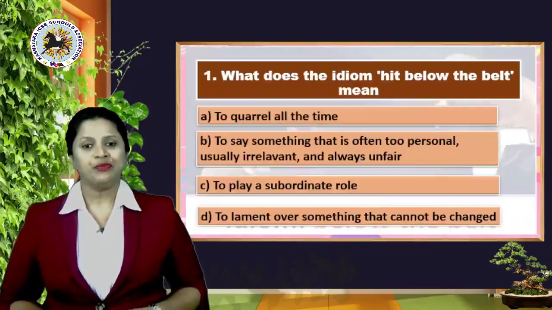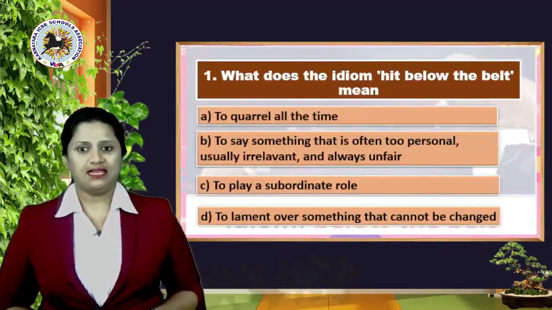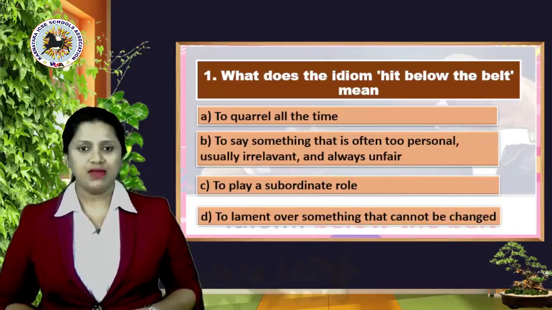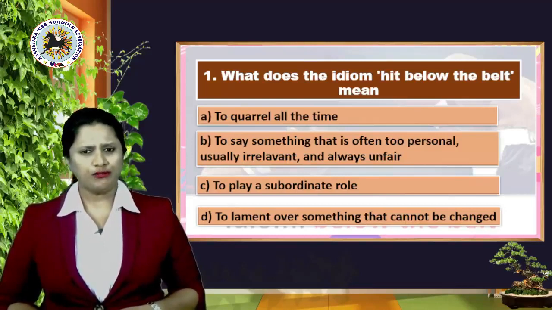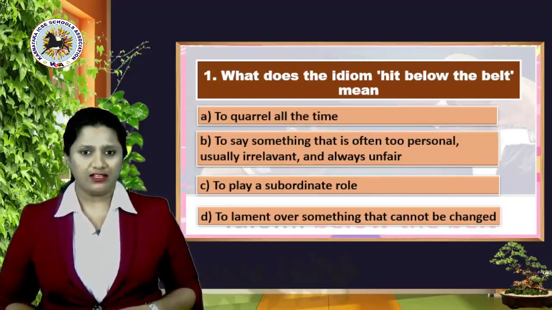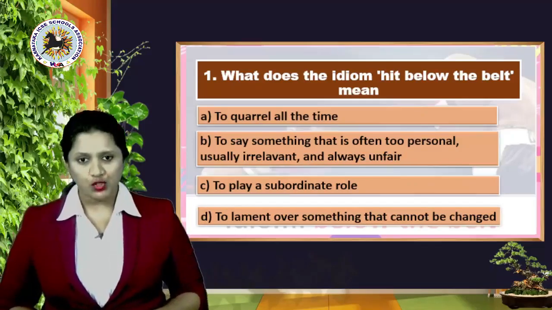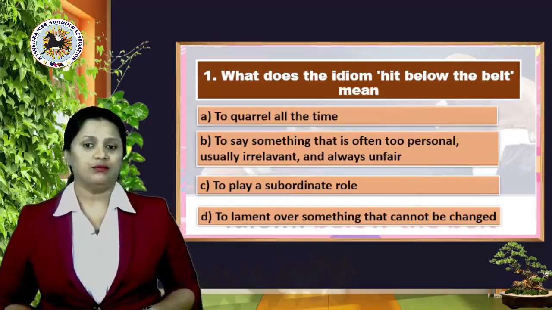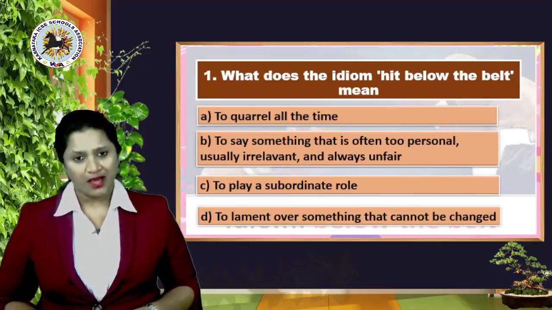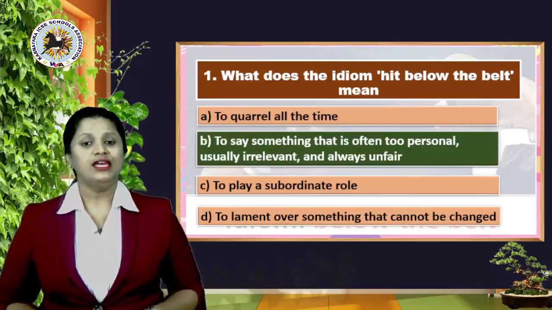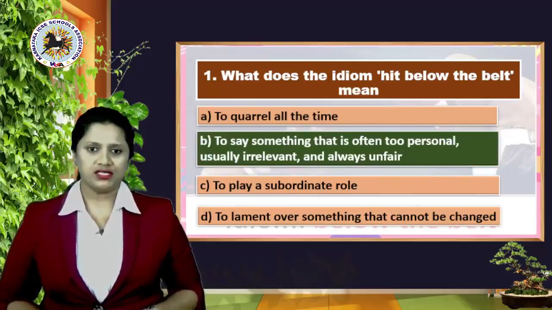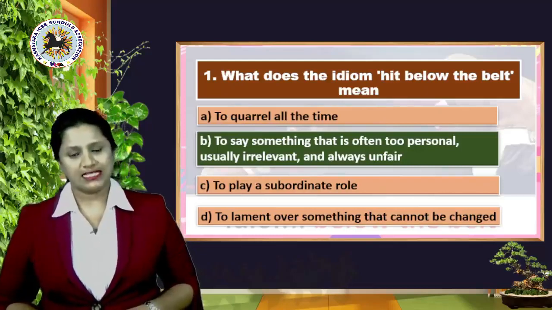Okay, let's move ahead to our factual question section here. First one. What does the idiom hit below the belt mean? Is it A, to quarrel all the time, B, to say something that is often too personal, usually irrelevant and always unfair, C, to play a subordinate role, or D, to lament over something that cannot be changed? Right answer is option B, to say something that is often too personal, usually irrelevant and always unfair.